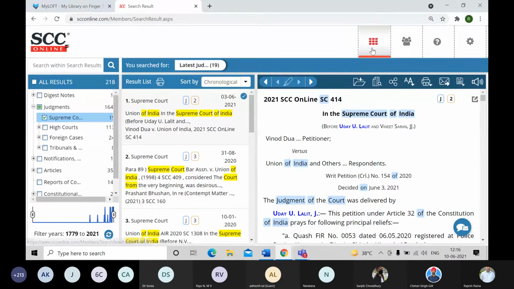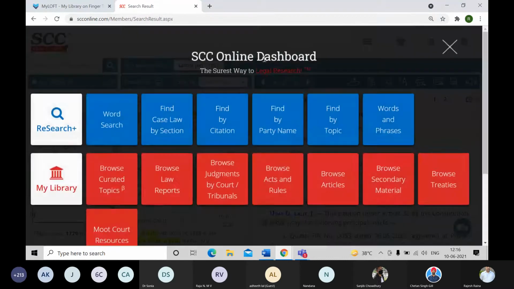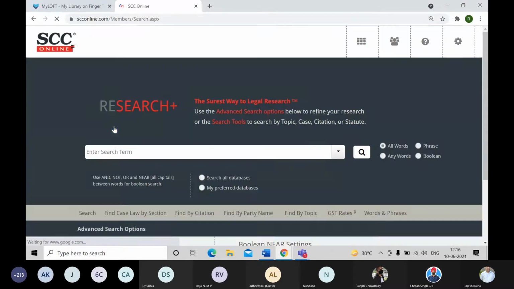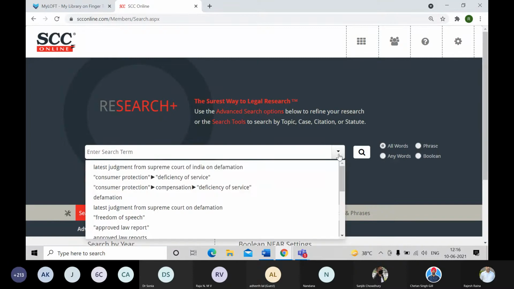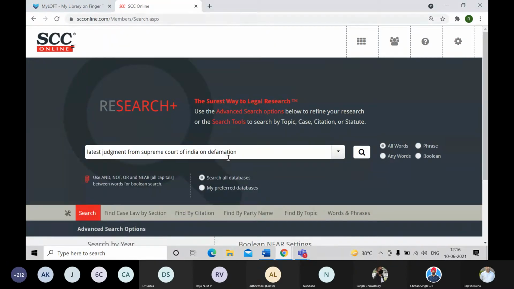Now let's move back to the dashboard by clicking on this first icon on top, known as dashboard. Once I click on that, I go back to the word search, and in the word search, I'll just use this down arrow to select my previous search that I had done. And over here, what we do in SCC is